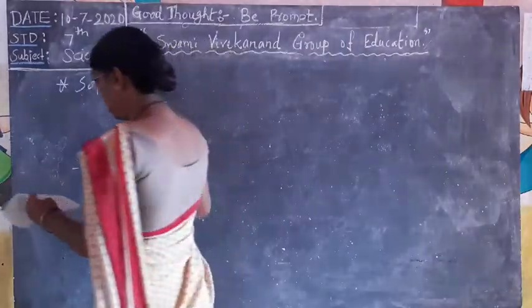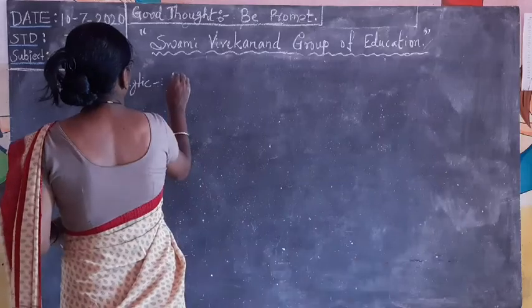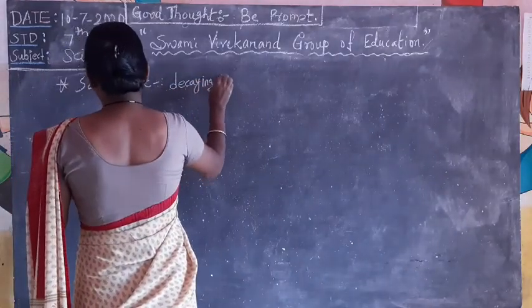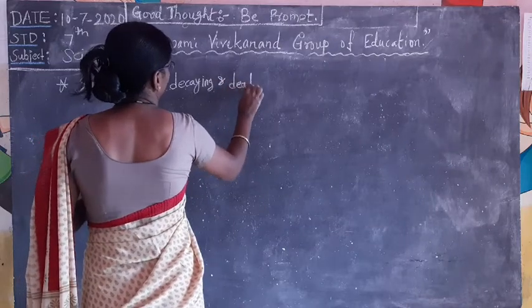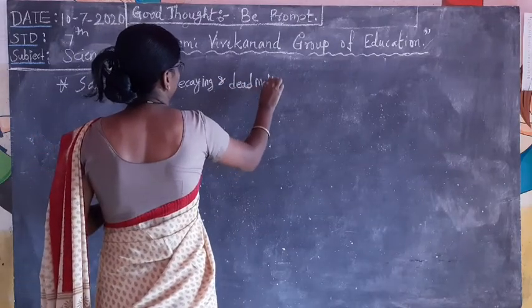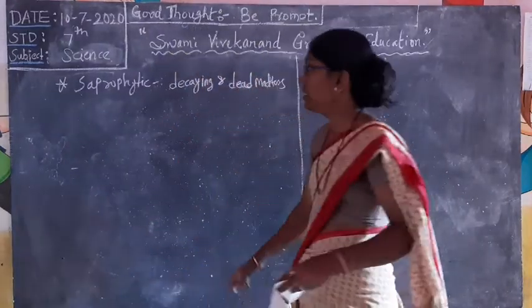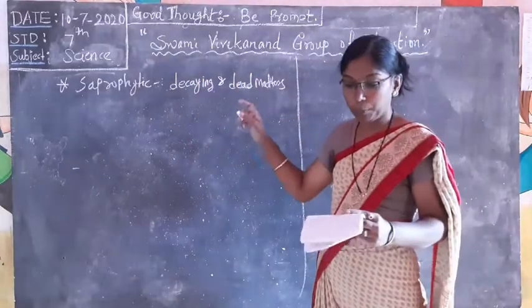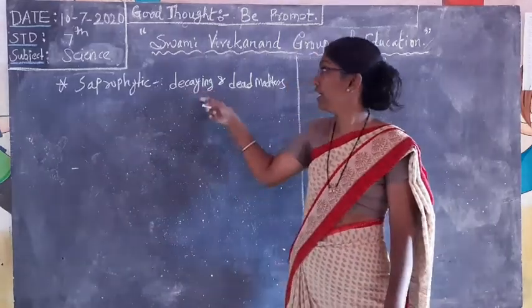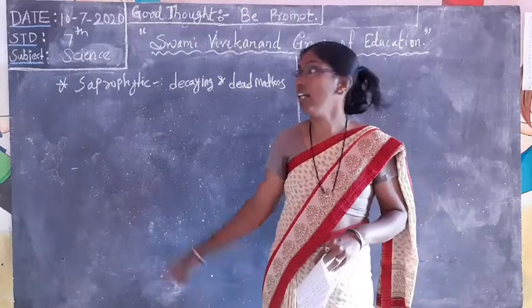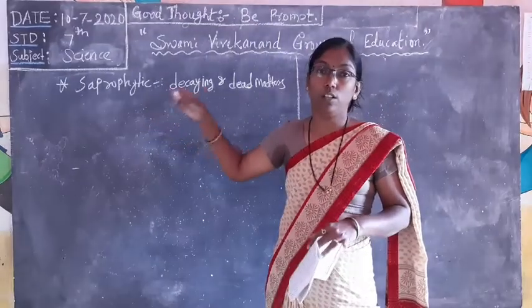Saprophytic means what? It gets the food from decaying and dead matter. Okay, don't forget. The food it gets from decaying and dead matter is said to be saprophytic nutrition.